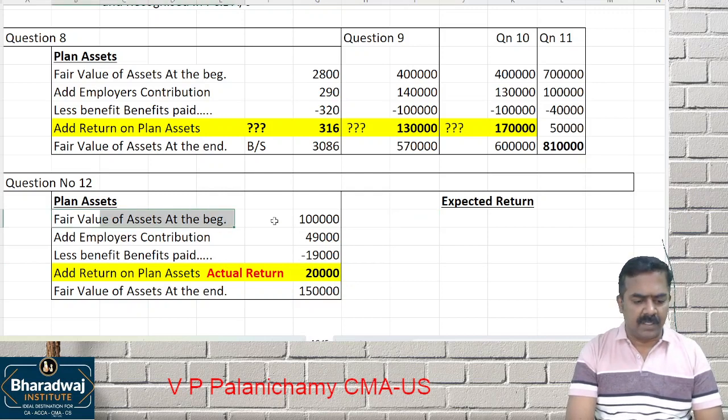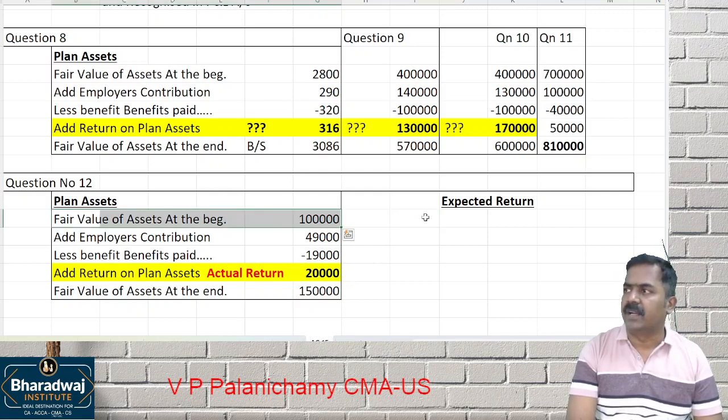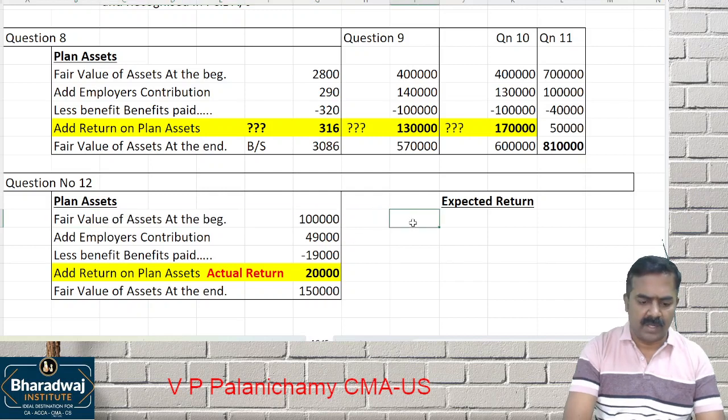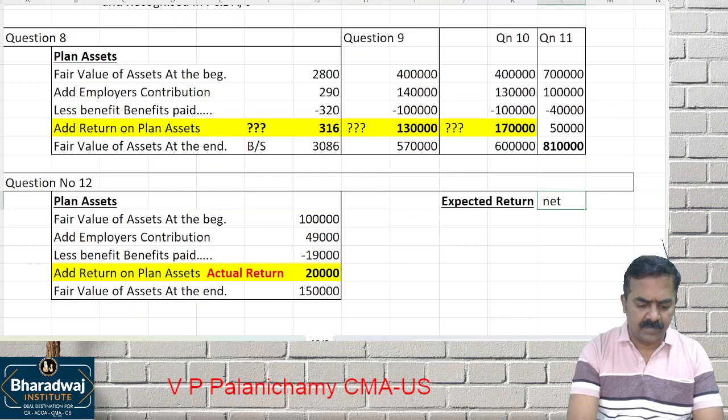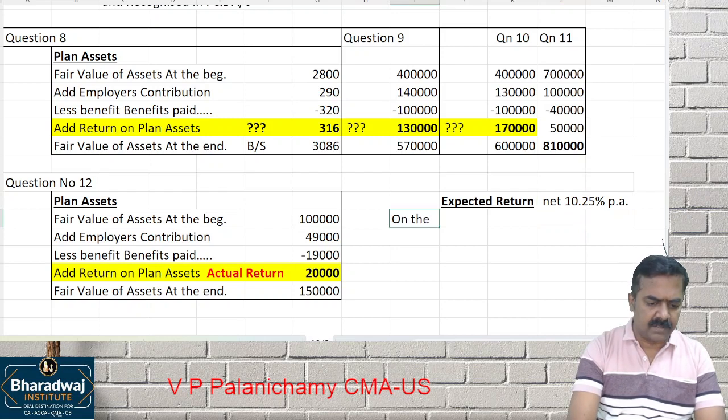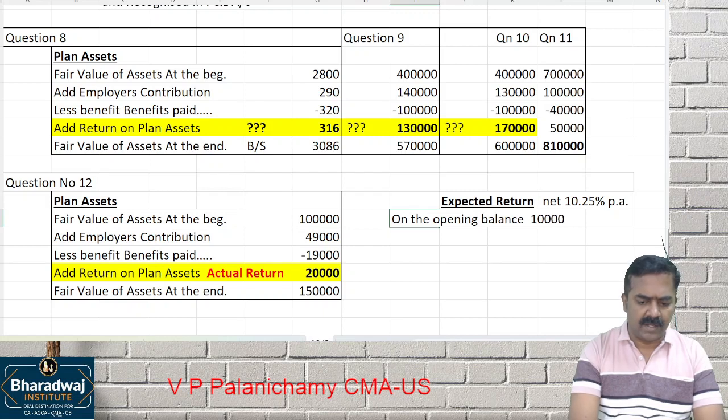Expected return, wait. What is the fair value of assets you are holding at the beginning of the year? 1 lakh. Expected return net, what percentage is given? 10.25% per annum. On the opening balance. Opening balance 1 lakh into 10.25%.